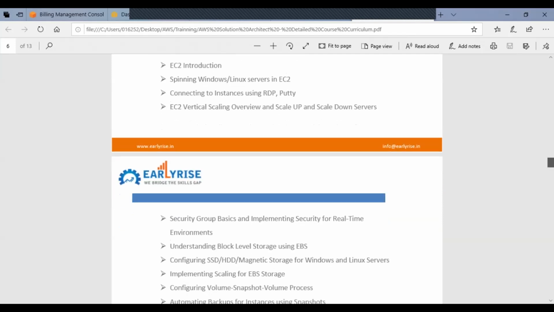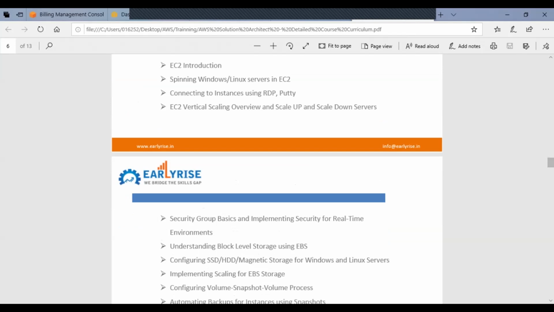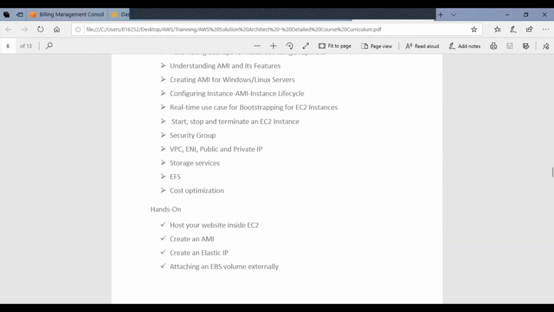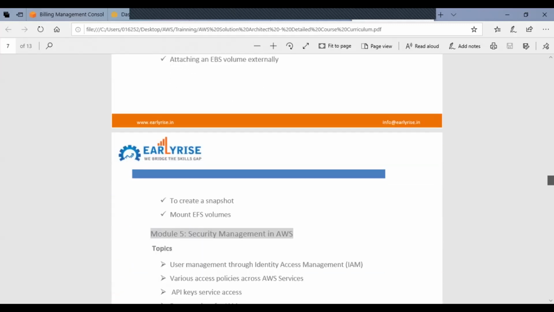Okay, so we understood the block level storage, EBS, which comes by default with the EC2 instance, right? All those things we touched upon. So the real-time use case for bootstrapping an EC2 instance has been completed. Configuring an instance for AMI, we touched upon it, right? So a wide range of things, whatever is required to be a foundation for us to move to the next level. I believe pretty much we have done that today, right?